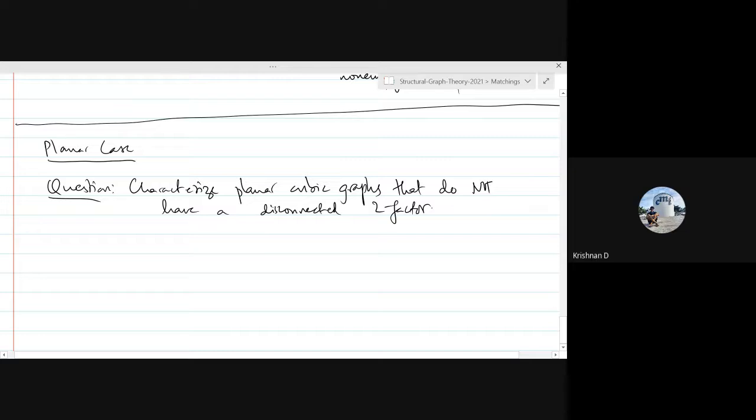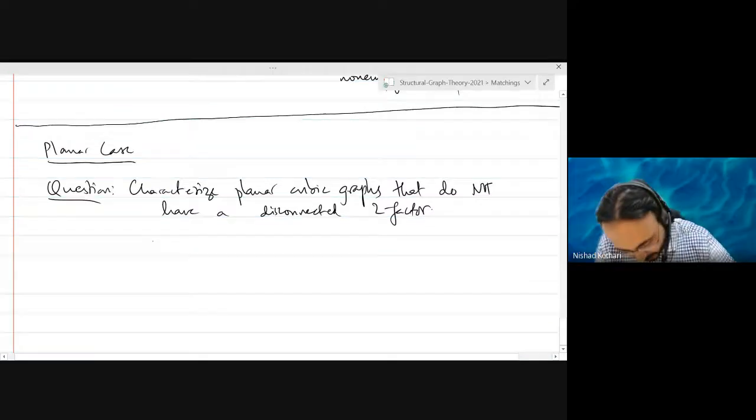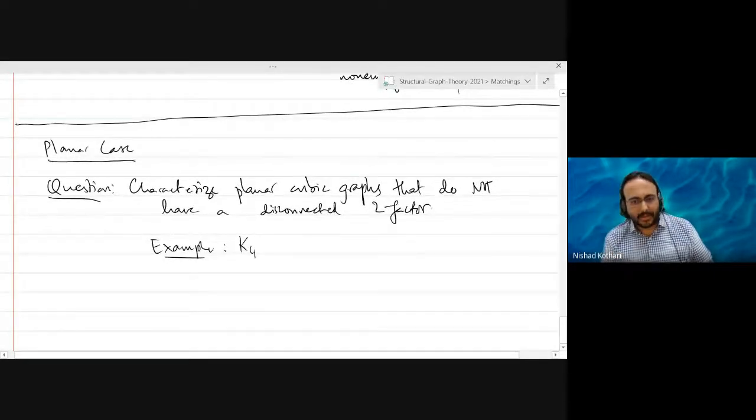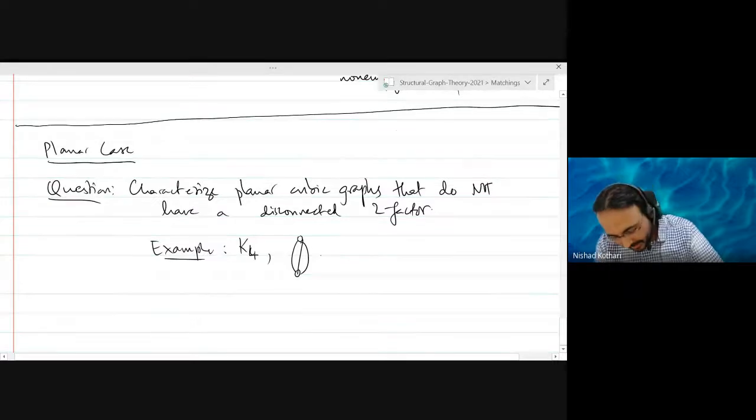K4, exactly. It's clear because you cannot even find two vertex disjoint cycles in K4. And notice that we are allowing multiple edges, so I can give you a silly example like this graph, which is generally called the theta graph.